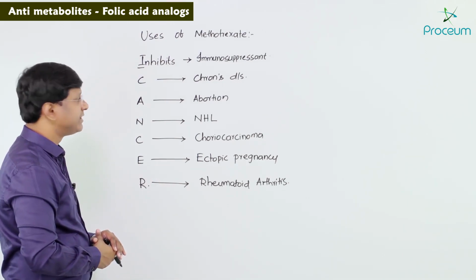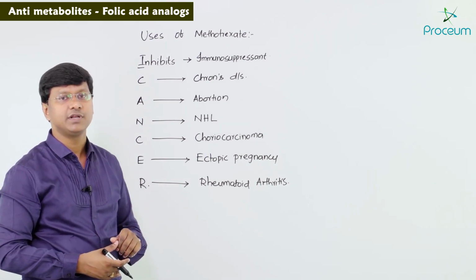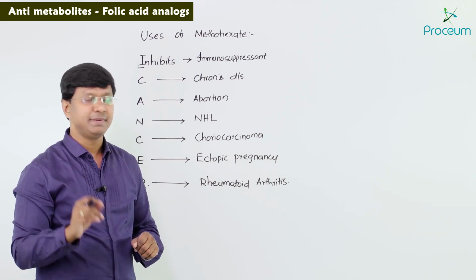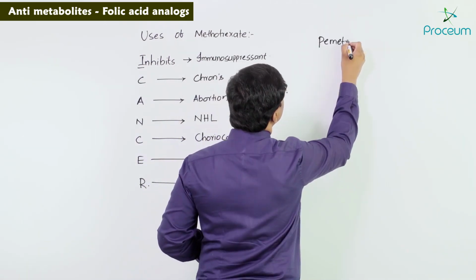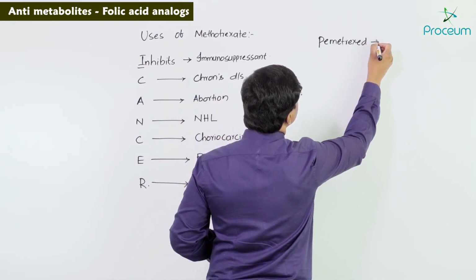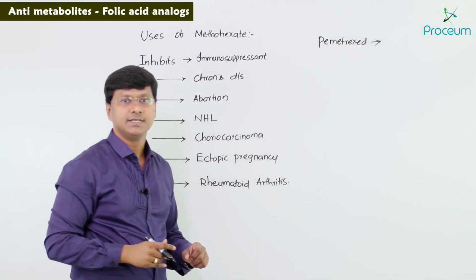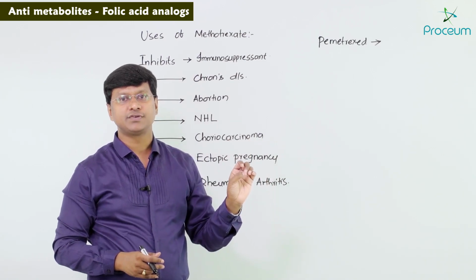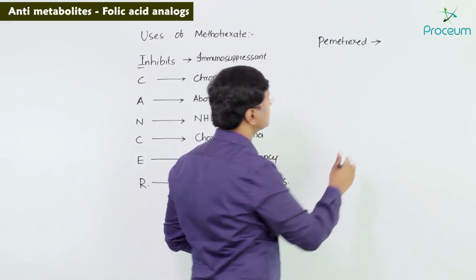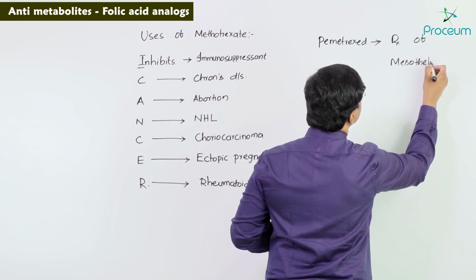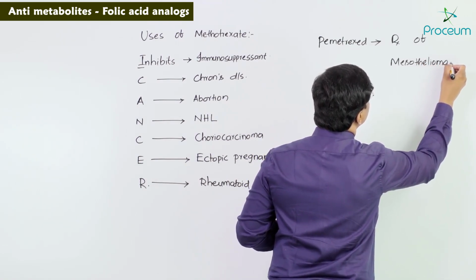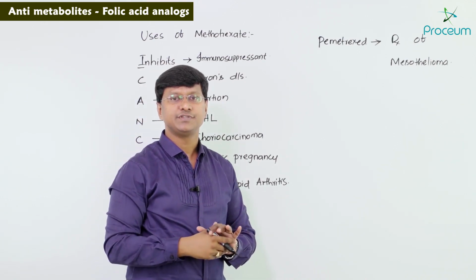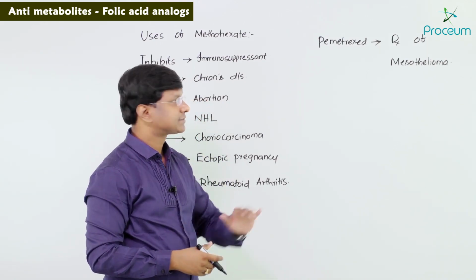Now apart from methotrexate, within the folic acid analogues, we have another important drug which is called pemetrexed. Let me tell you a few points regarding pemetrexed. Remember, pemetrexed is approved for the treatment of mesothelioma, which is a tumor originating from the pleura.